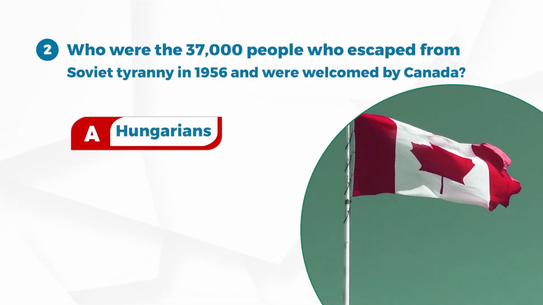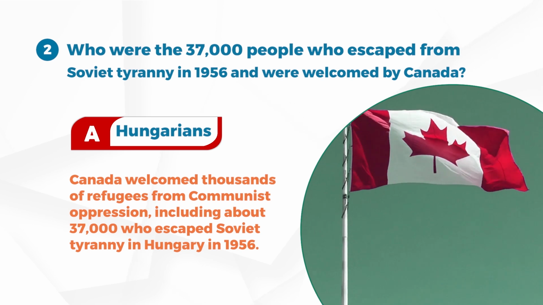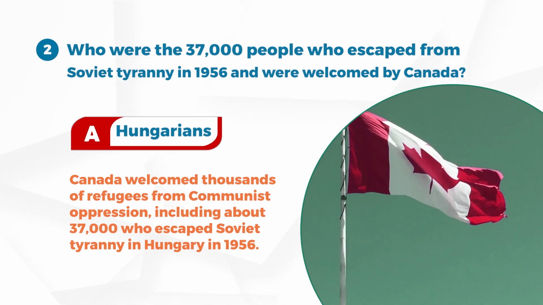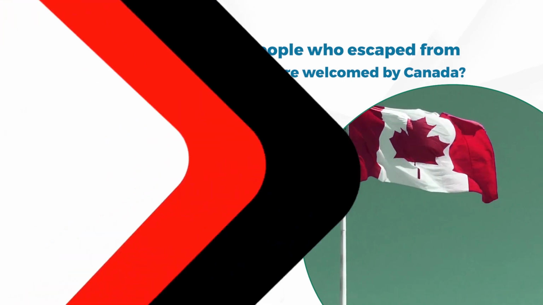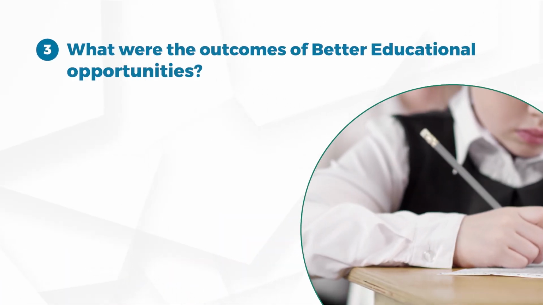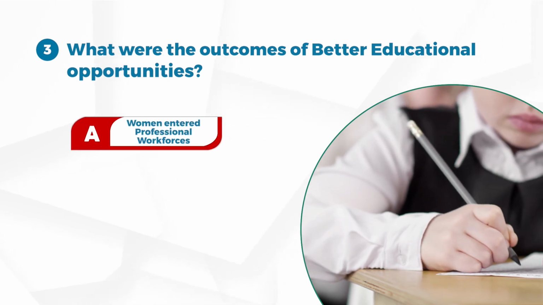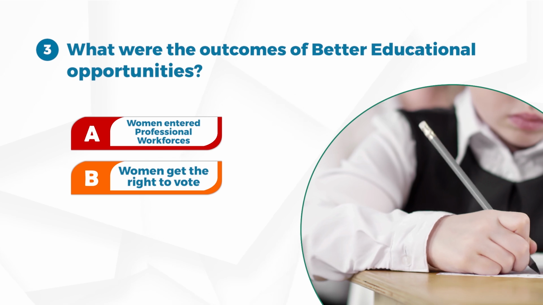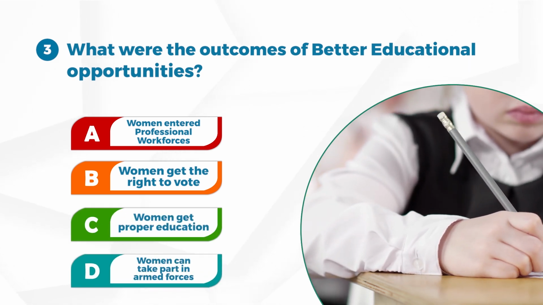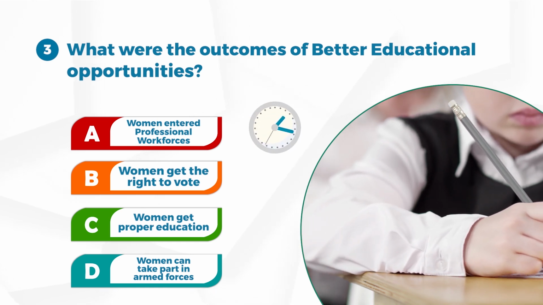Answer A. Hungarians. Canada welcomed thousands of refugees from communist oppression, including about 37,000 who escaped Soviet tyranny in Hungary in 1956. Number 3. What were the outcomes of improved educational opportunities? A. Women entered professional workforces. B. Women got the right to vote. C. Women got proper education. D. Women could take part in the armed forces.